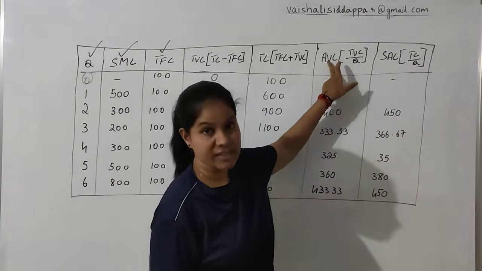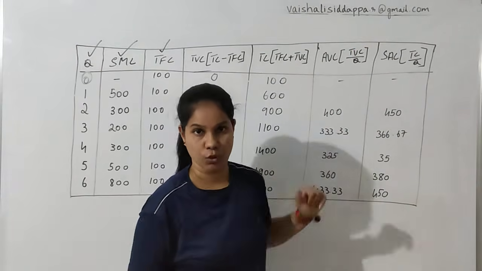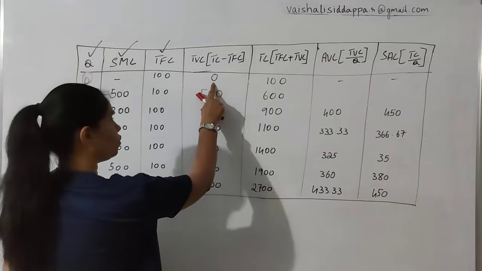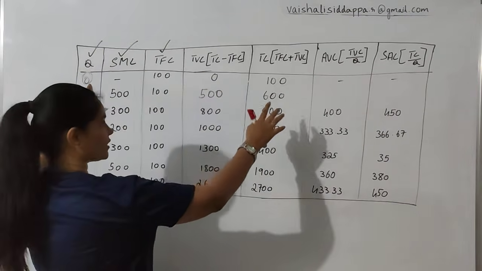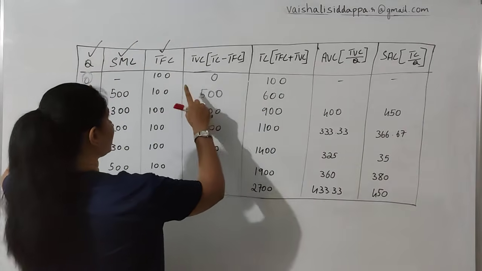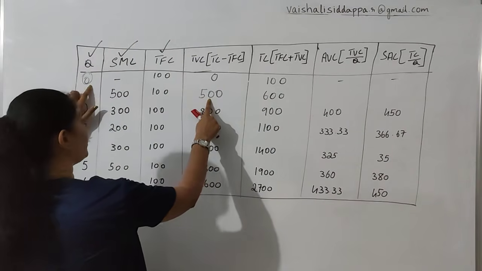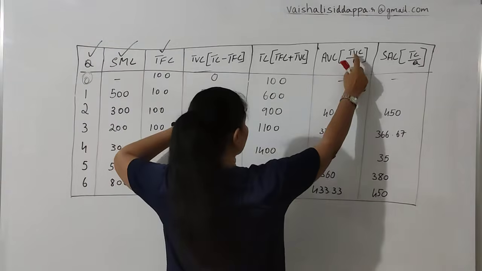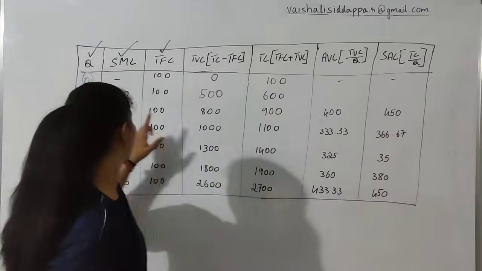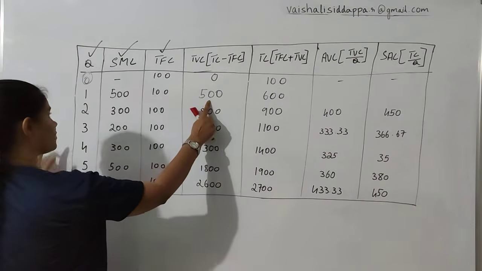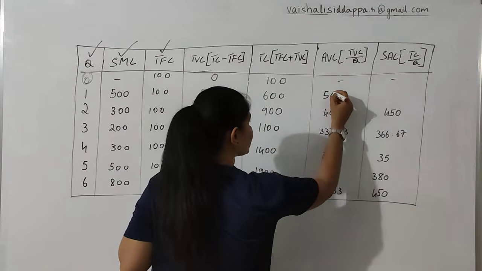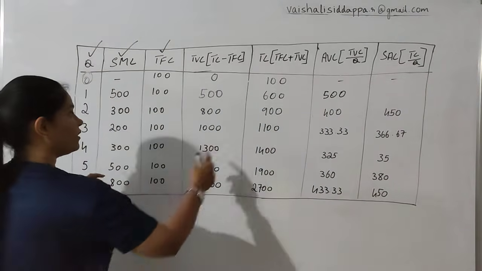To find out AVC, you have the formula TVC divided by Q. In the first case, TVC is 0. 0 by 0 is nothing, so it is a dash. Then here TVC is 500, divided by Q, which is 1. 500 by 1, it will be 500 only.